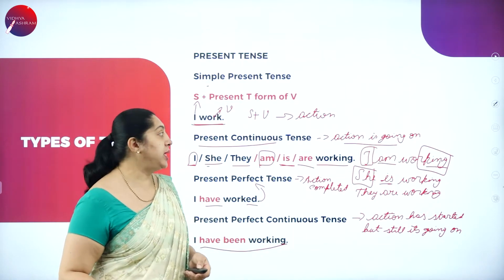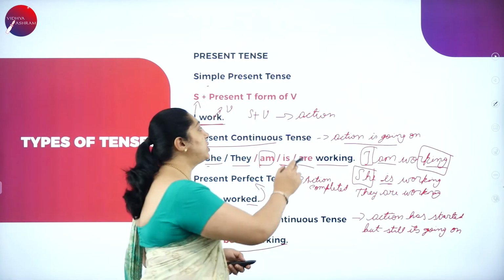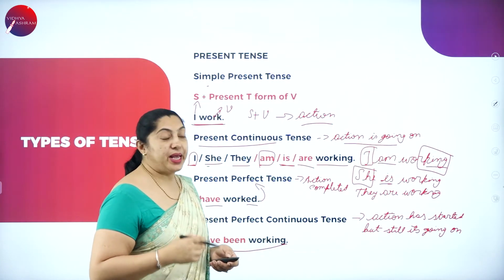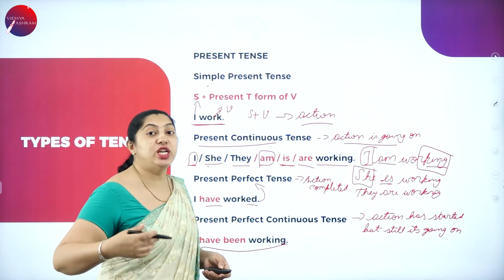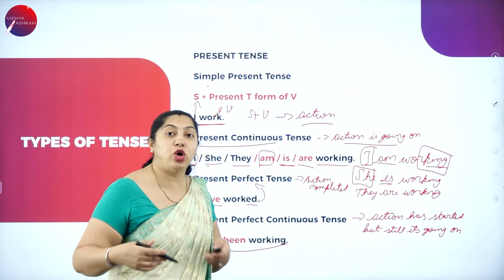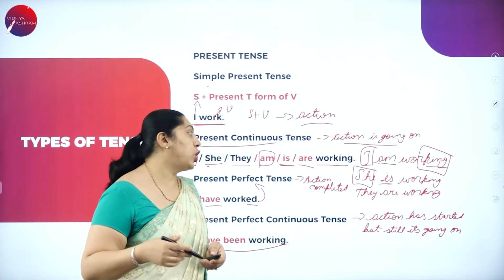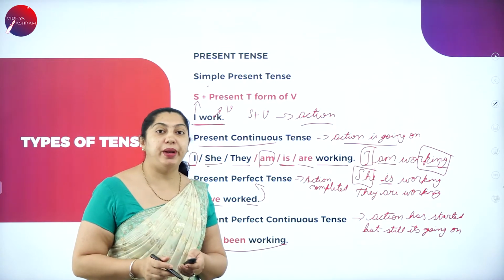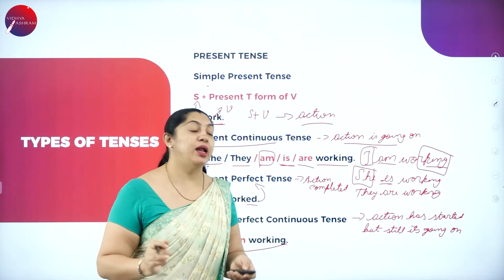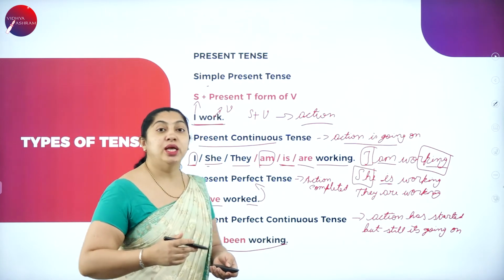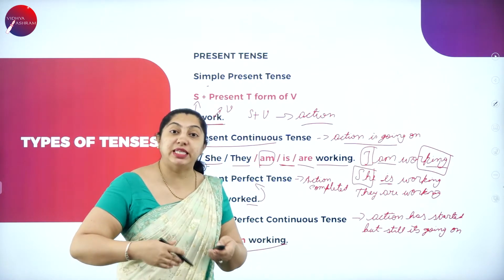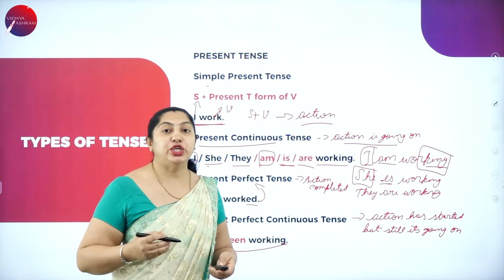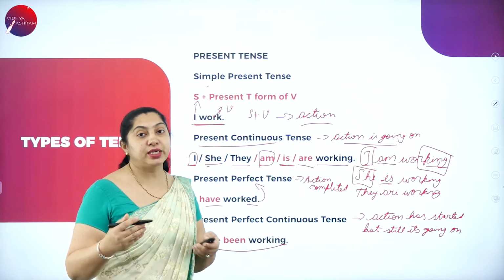Once again, I'll repeat. Simple past states only the action; the action is done. Present continuous states the action is going on. The action has not come to an end. It is still going on. Present perfect states that the action is completed. The work is done. Present perfect continuous: the action has started, but still you're working on it. It has not come to an end. You're still continuing. That is present perfect continuous.